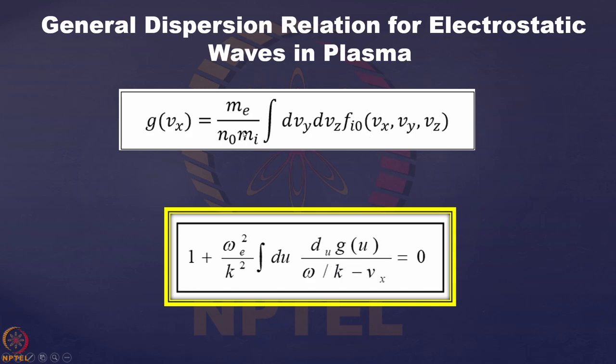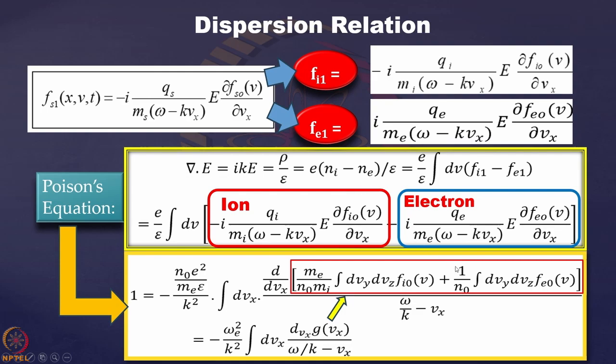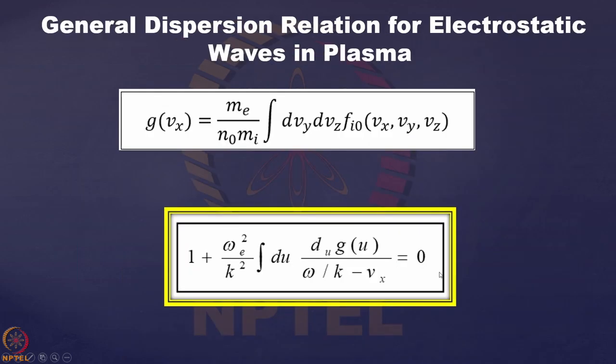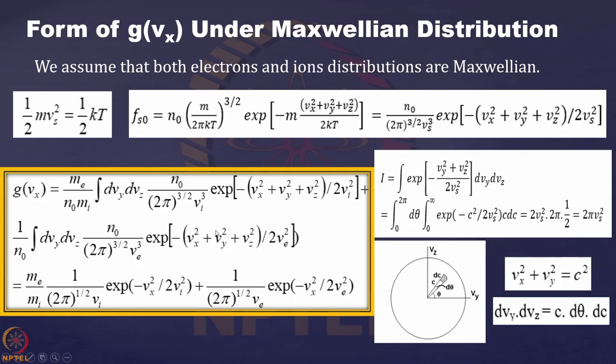So it is not correct, and this one will be including this term as well: 1 by n0 into the integral of dvy dvz f0 into v, f0 as a function of v. So this term is basically Gvx, and this is exactly the expression we have written over here.